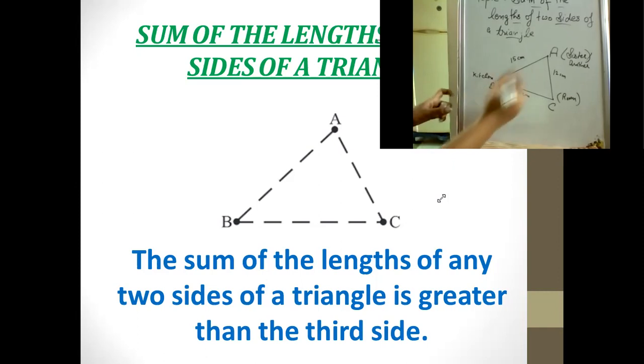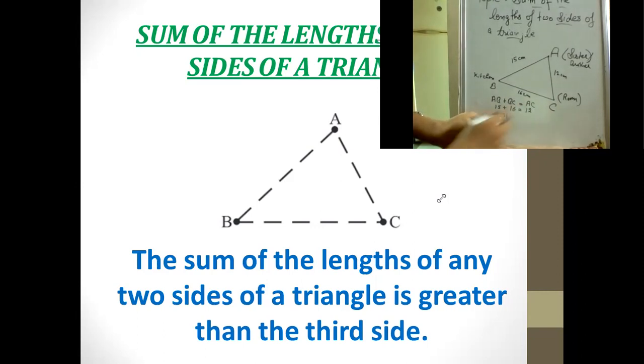Now just tell me, if I am adding AB with BC, then let us put it equal to AC. What would be the sum of 15 plus 16? What is the addition of 15 plus 16? 31. And what was the AC? That is 12. Okay. What you can notice is that 31 is greater than 12, or we can use the symbol, that is the greater than sign.